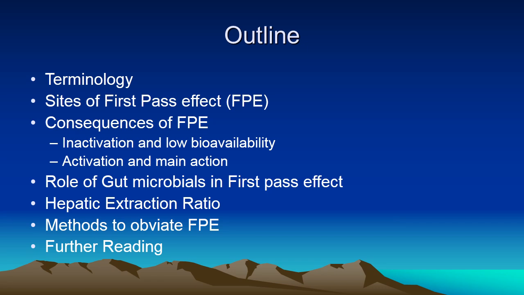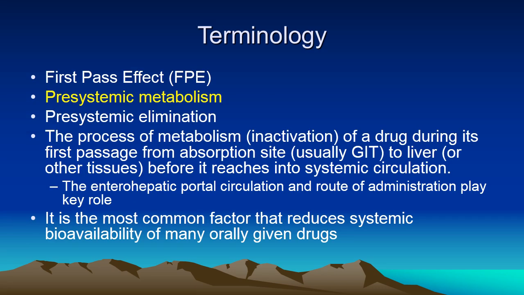The points to be covered in this session would be terminology, sites of the first pass effect, consequences, role of gut microbes, hepatic extraction, methods to obviate first pass effect and guide to further reading. First pass effect, pre-systemic metabolism and pre-systemic elimination have been used interchangeably, but the common term used is first pass effect, which includes metabolism, elimination or activation also.